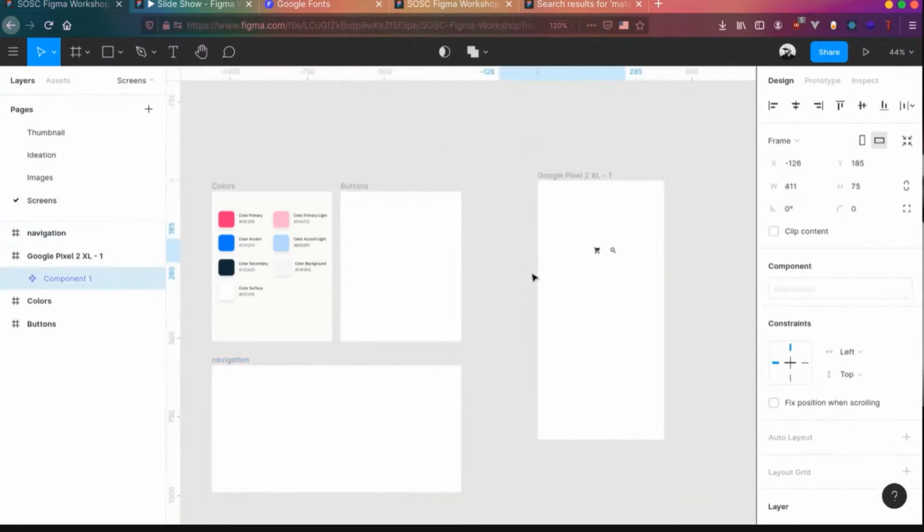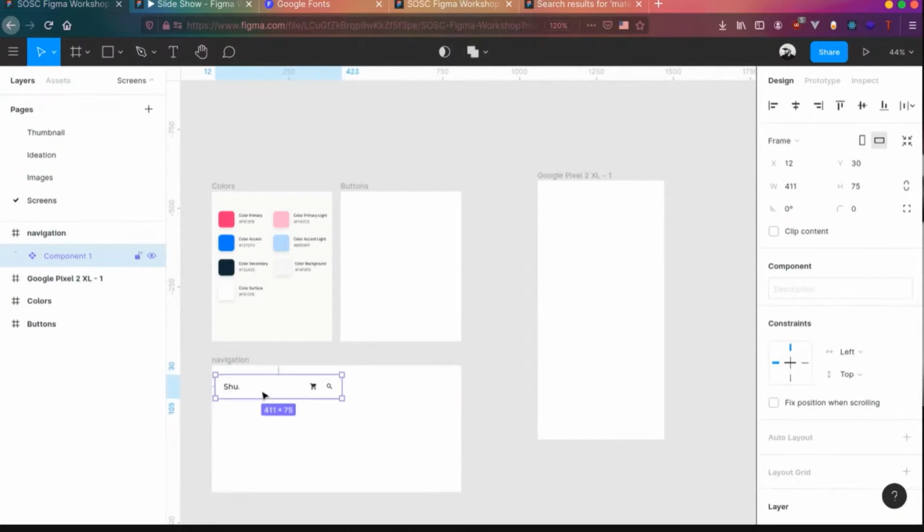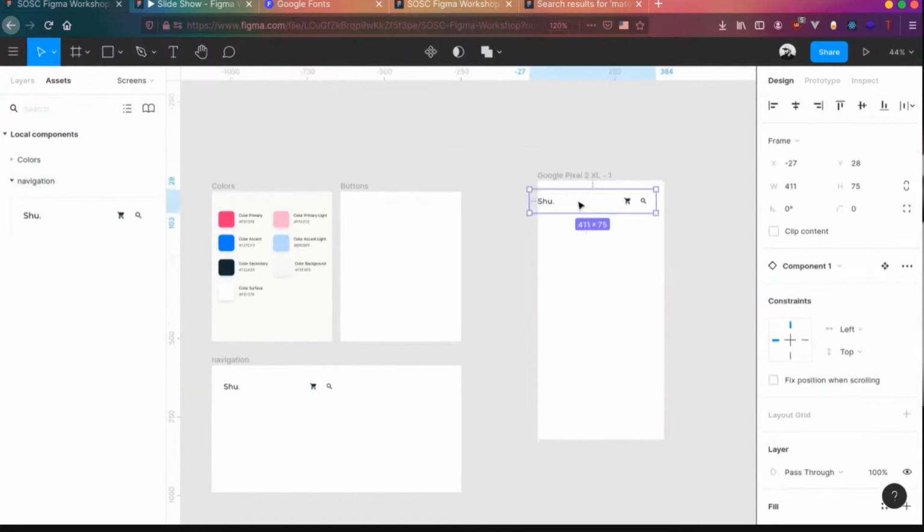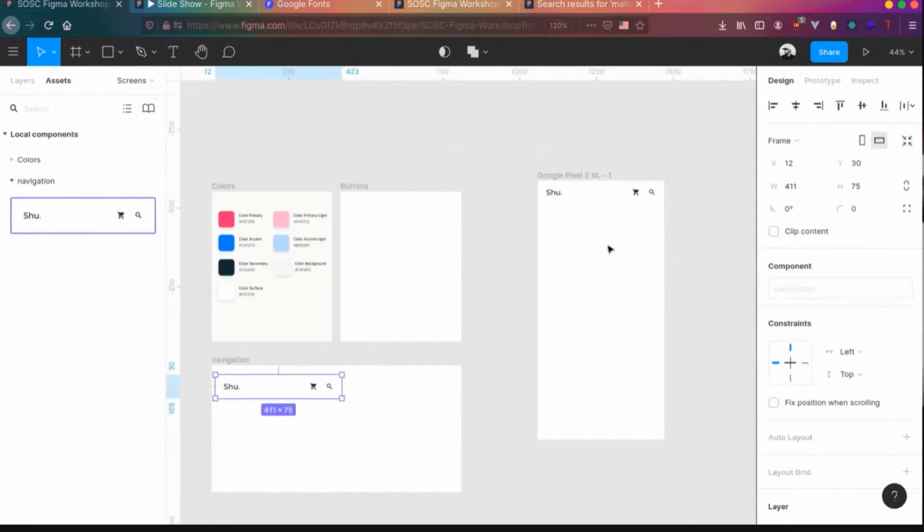Now you can basically drag and drop it over here, and this is a component, right? If you go to assets, you can see navigation here. Inside the navigation frame, you have the navigation bar. You can click on that and drag it over here. So this will be an instance. This won't be a master component. We have the master component over here, and this will be just an instance.